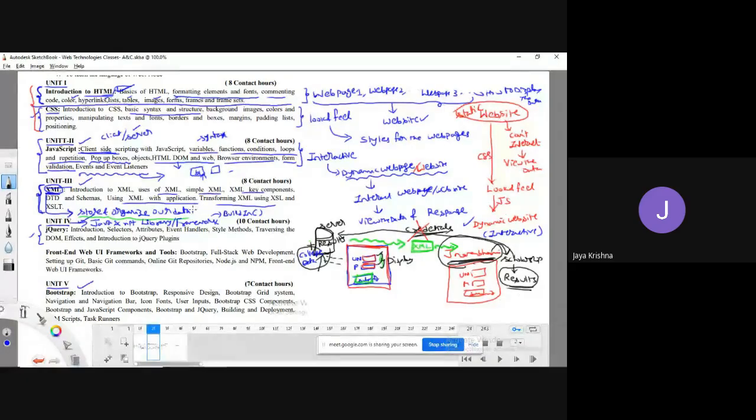So with the help of jQuery, we can make our task easy. So the outcome of this fourth unit is we will be able to develop a website in less time wherever JavaScript is necessary.